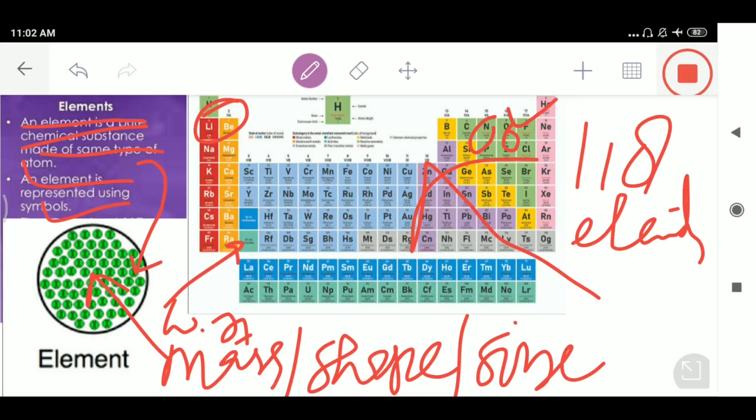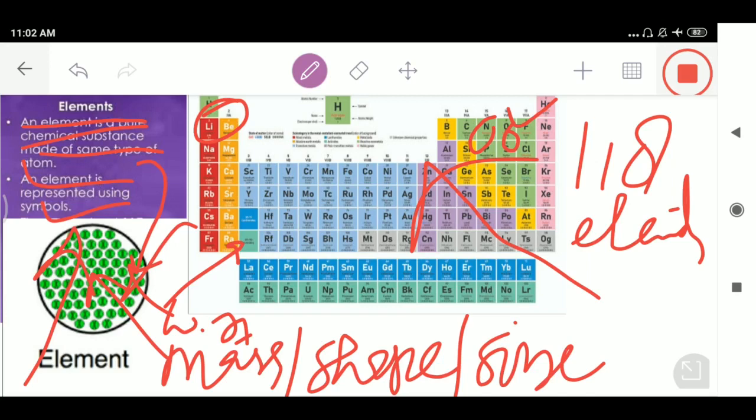The bottom line is that an element is a chemical substance made up of a single type of atoms, and those atoms are identical with respect to mass, size, and shape. You can see this in the picture of an element. Presently 118 elements are known.